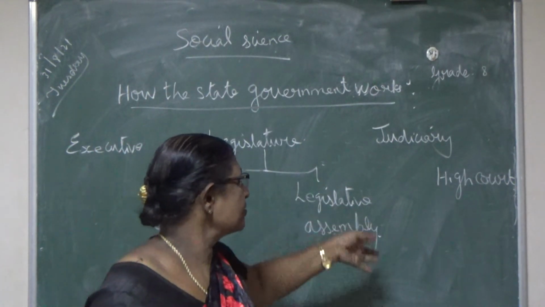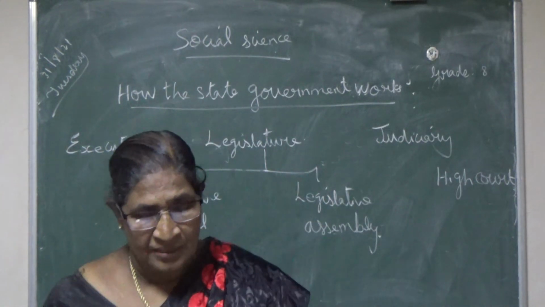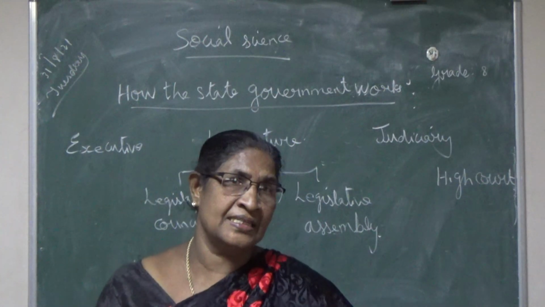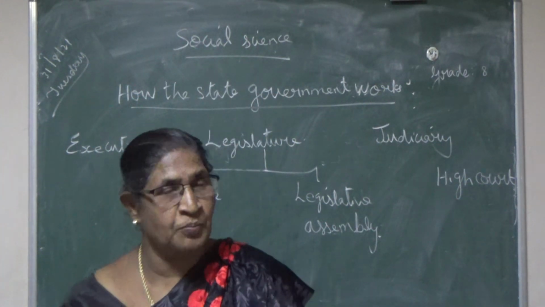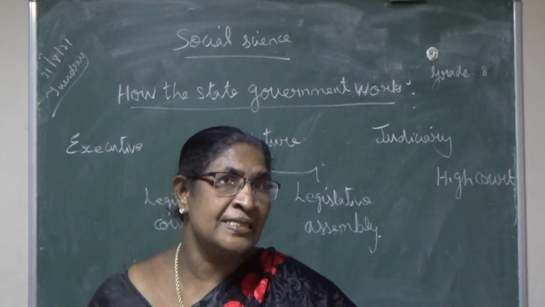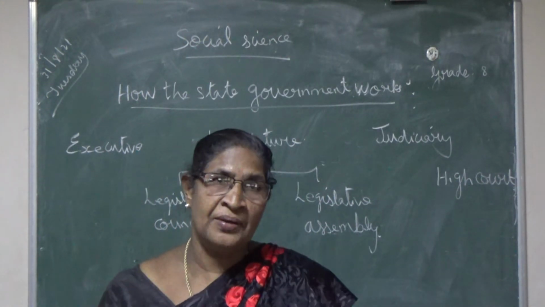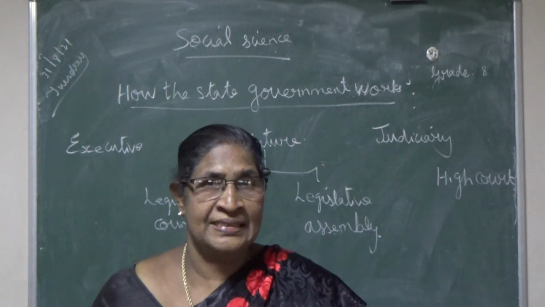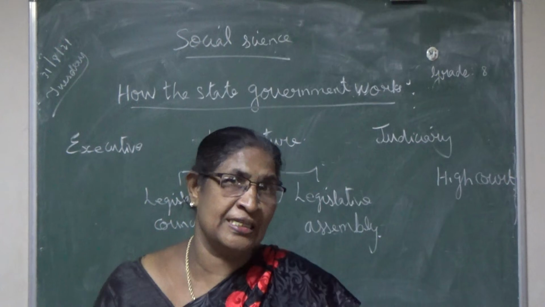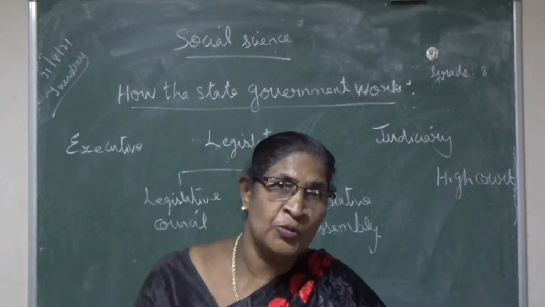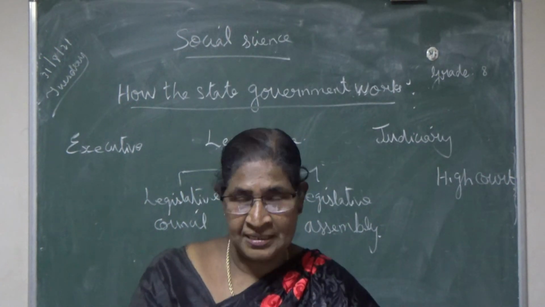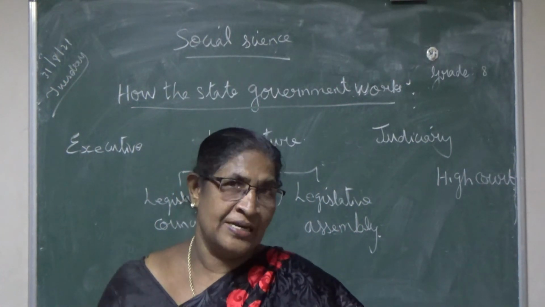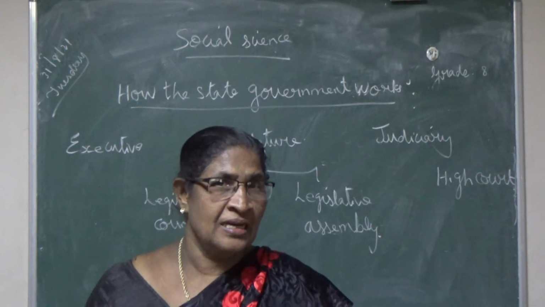Now we are going to learn about the judiciary. The Constitution of India provides for a high court for each state, but there may be one high court for 2 or 3 small states, or union territories. Mostly every state has one high court.